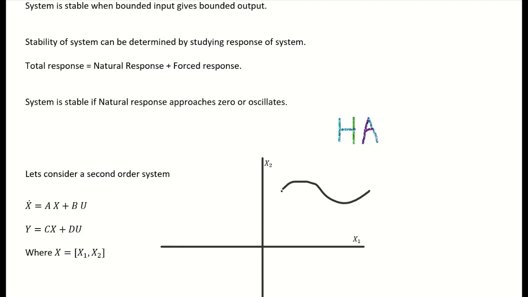For checking stability, we have to check whether the system approaches a particular point or keeps moving in the state space. Even if the system is in any state, it should approach a particular point. Only then is the system stable, that is, its natural response dies.